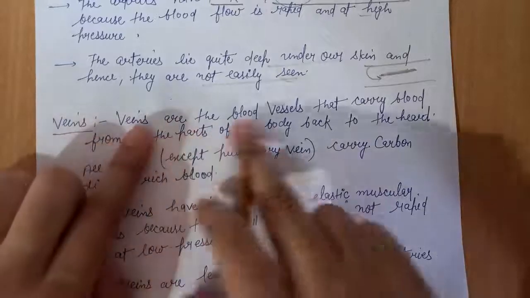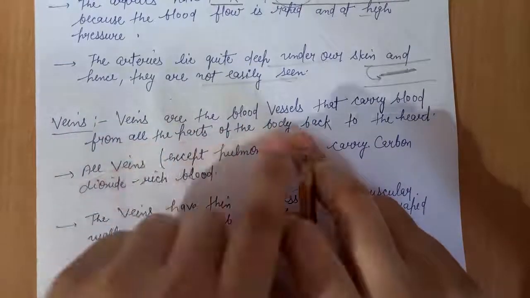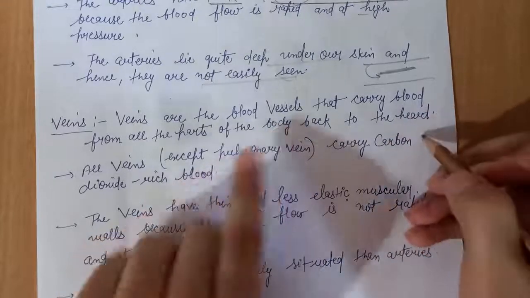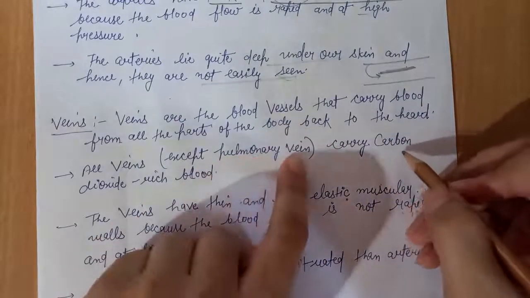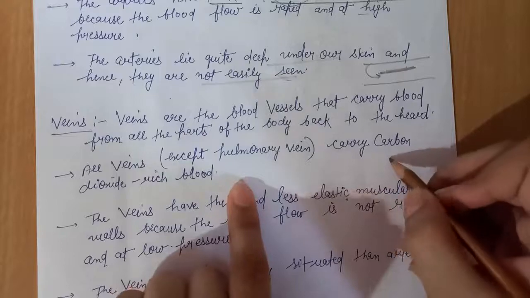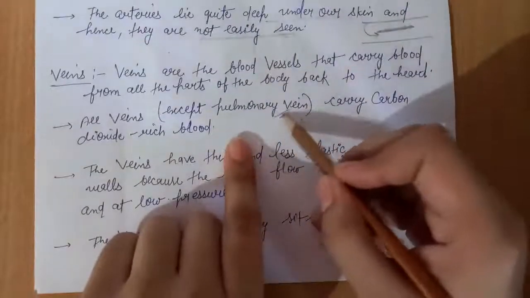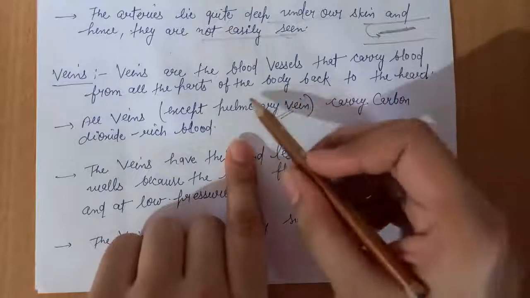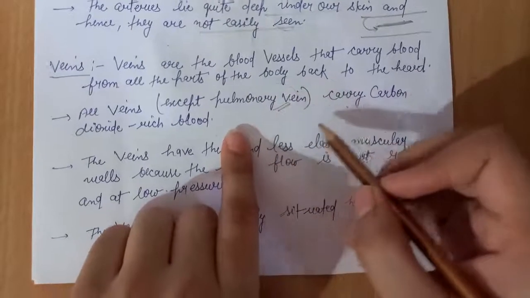Next is veins. Veins are the blood vessels that carry blood from all parts of the body back to the heart. All veins except the pulmonary veins carry carbon dioxide rich blood. We have discussed this. The pulmonary vein is the exception, in which pure or oxygenated blood flows.